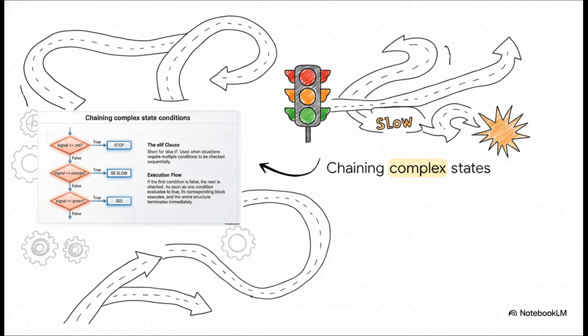So, what happens if our transit line hits multiple roadblocks and we have way more than just two possibilities? That's when we use the elif clause, which is just short for else if. Think of it like a traffic light. The program sequentially checks the conditions. Is the signal red? False. Is the signal orange? False. Is the signal green? True. The moment a condition evaluates to true, its specific block executes to print go, and then the entire structure terminates immediately. No further checks are made.